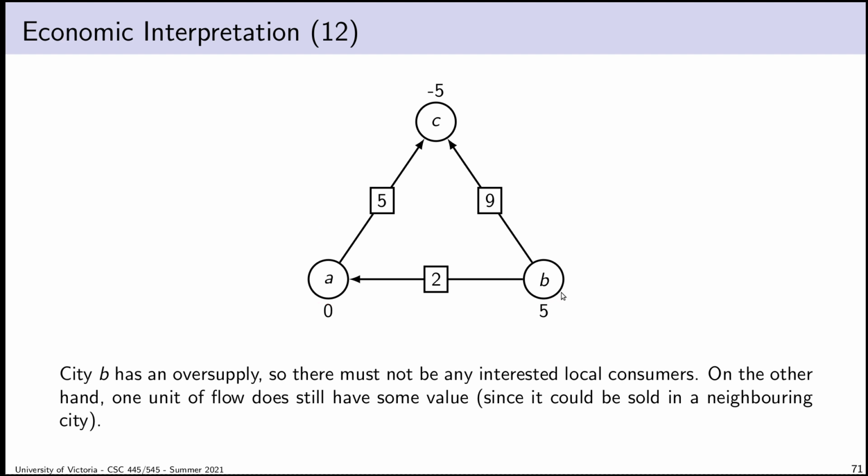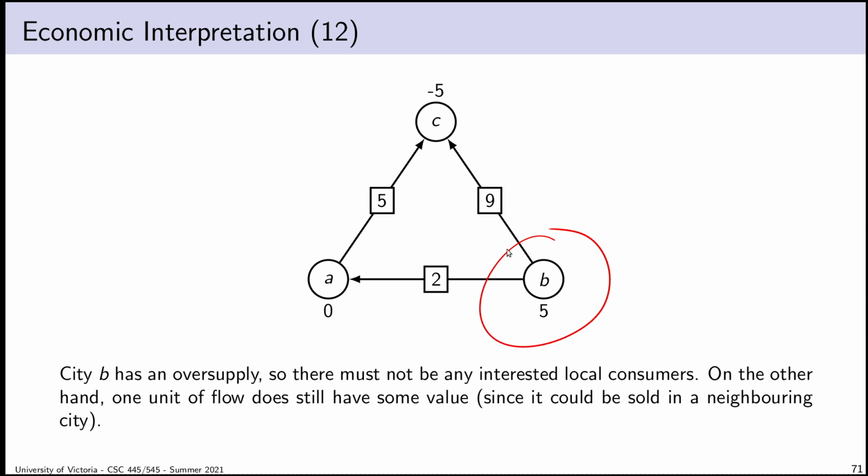Okay, so I'm in City B and I have to unload 1 unit of flow. What do I do? How do I attract a buyer? Well, I guess I could pay them. Nobody wants the flow in City B. But if I pay you $7 or $8 or $20, doesn't it suddenly become profitable to take the unit of flow? Yeah, I guess it does.